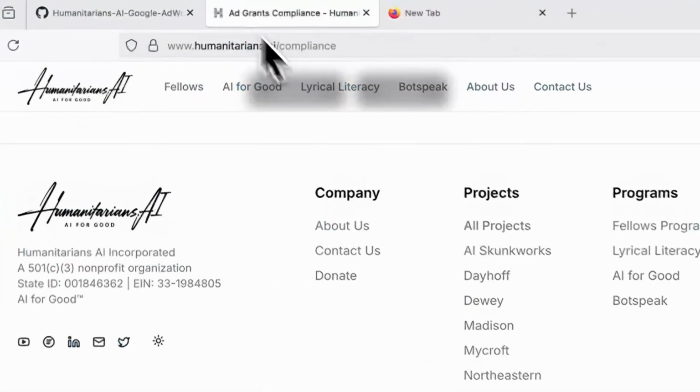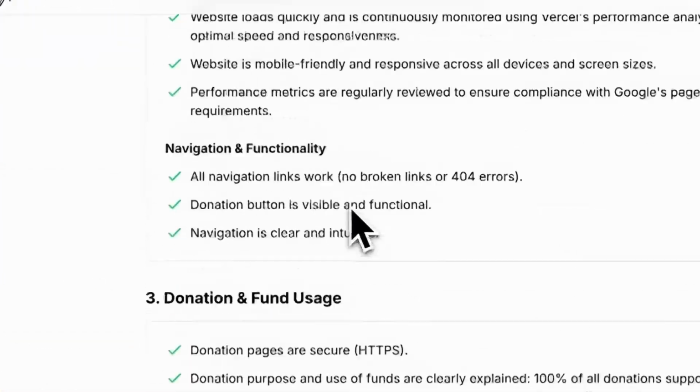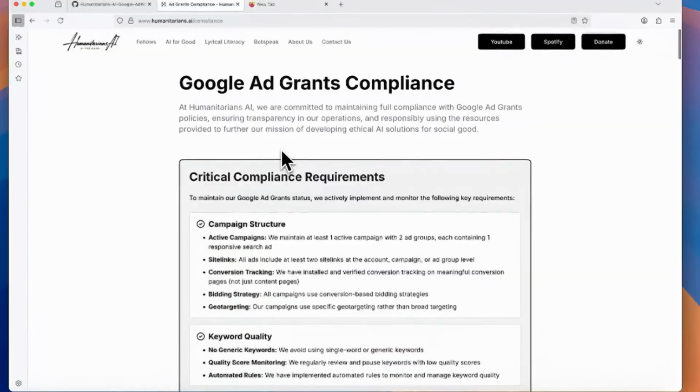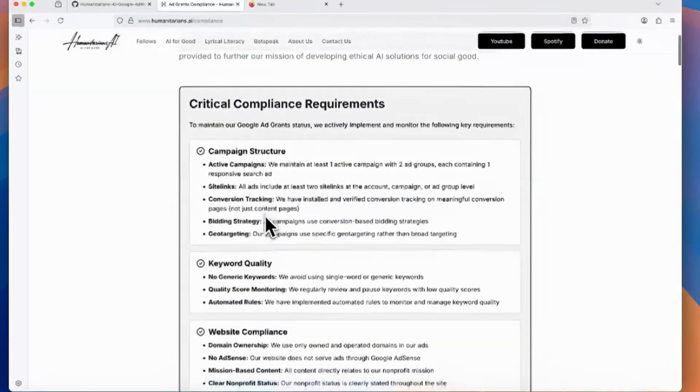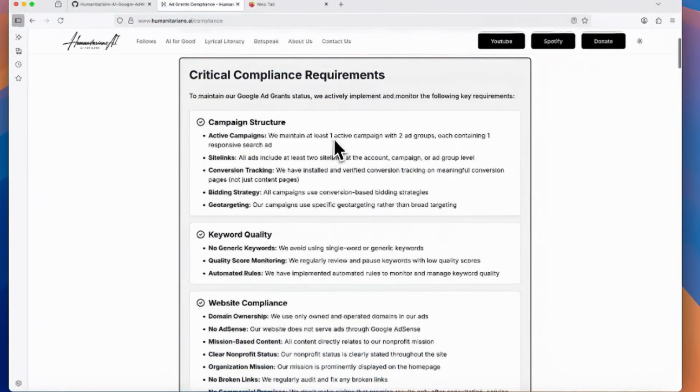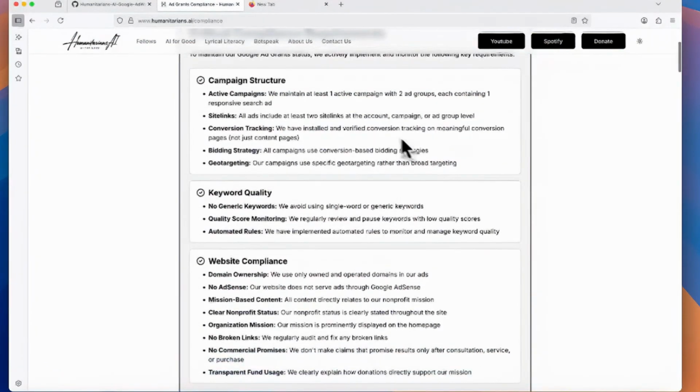So let's go over our little Google compliance checklist. On our page here, we put what we believe is the most important on top. We have to have at least 1 active campaign with 2 ad groups. So this means a theme and 2 specific things. So Lyrical Literacy, our songs for training your kids, is ad group 1, and you creating your own songs for training your kids is ad group 2. Sitelinks is where this is on their site.